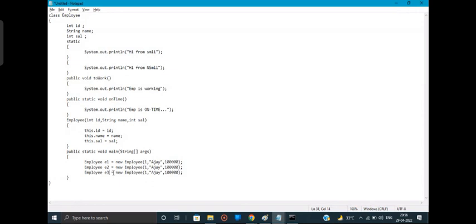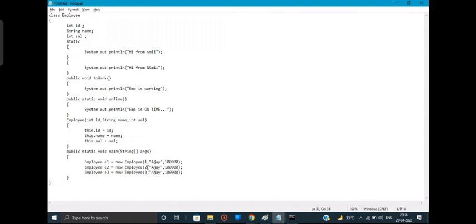Now, can anyone tell, will I get any compile time error if I am passing the same values over here? No, sir. So I won't get any compile time error if I'm passing the same values. It will print the same values only. It will not show any error.